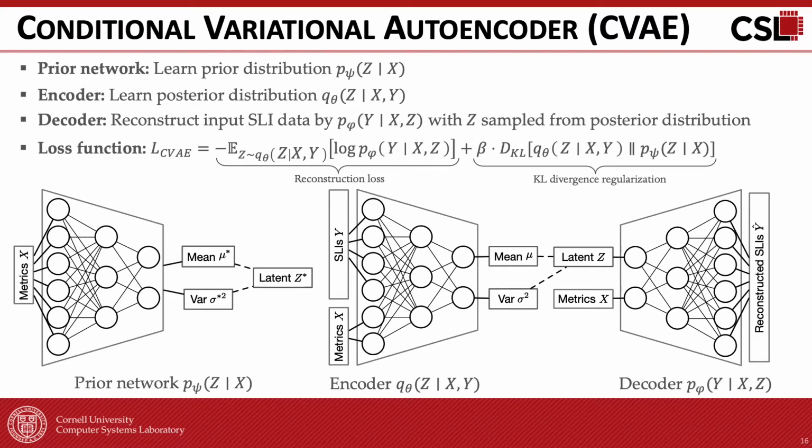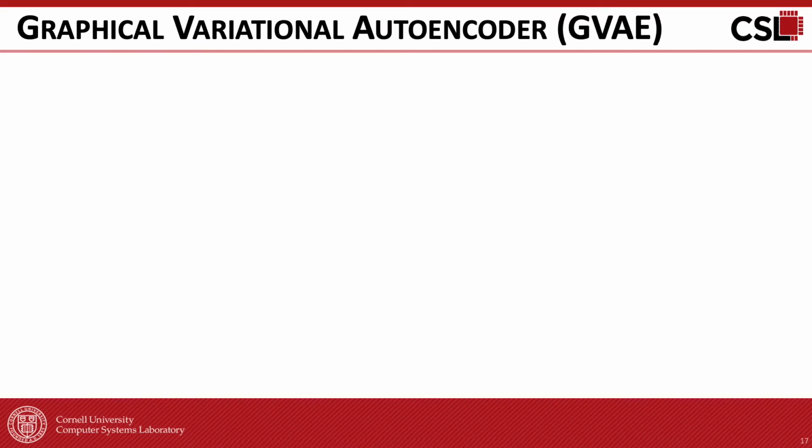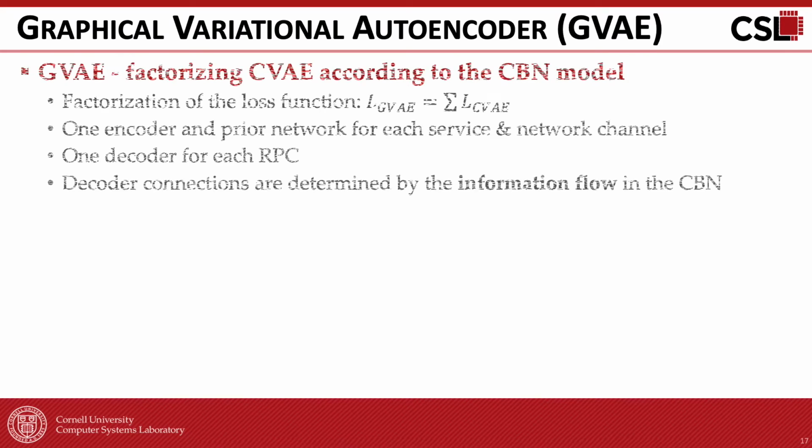During the training phase, we're trying to minimize the reconstruction loss plus a KL divergence regularization term to prevent too much information gain of the posterior distribution from its prior distribution. Instead of using a single large CVAE to represent all services and RPCs, we factorize the model according to the CBN graph to form a graphical variational autoencoder, or GVAE. This contains many cascaded CVAE fragments, each of which models a single service, network channel, and RPC. The loss function of the GVAE can be computed as the sum of the CVAE fragments.